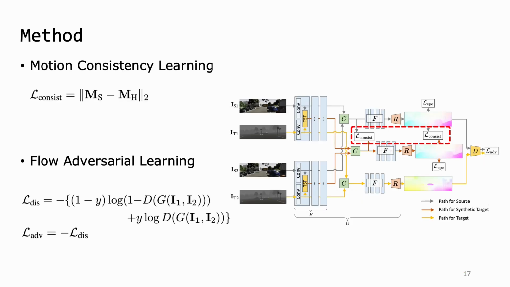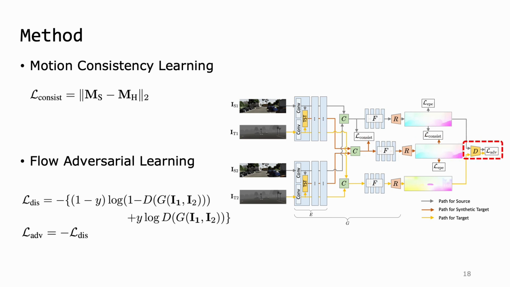The synthetic target features generated by the TSD module follow the style of the target but retain the content of the source. To leverage this property, we impose the motion consistency on both the correlation tensor and the predicted flows so that the motion of the source feature pair becomes similar to that of the synthetic target feature pair. In the motion consistency loss, MS is the motion information from the source pair and MH is that from the synthetic target pair.